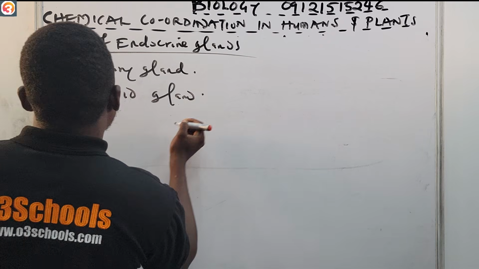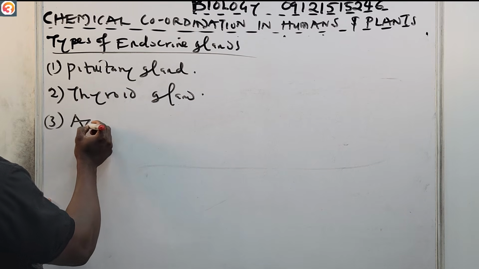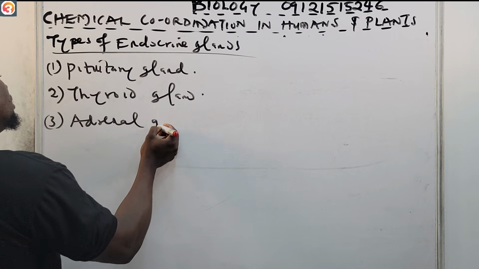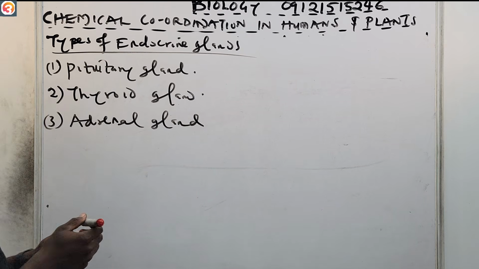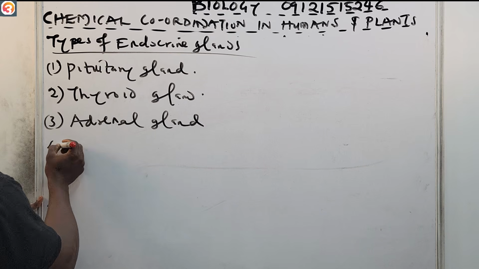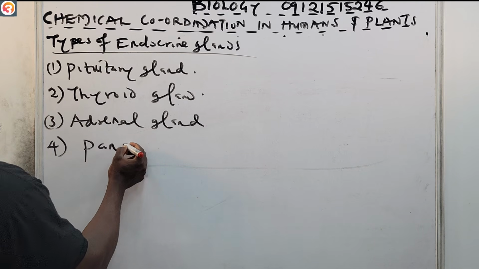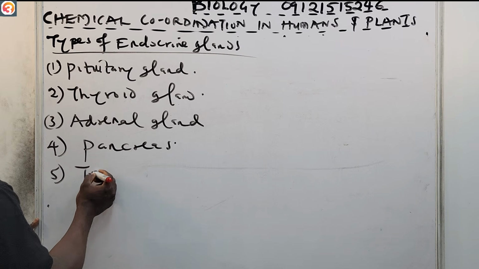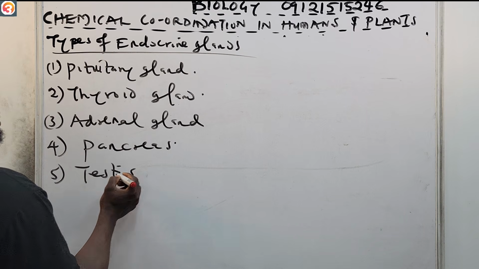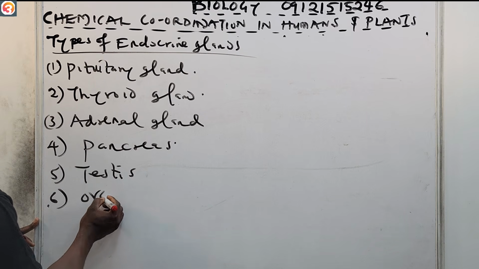Thyroid gland. Number three, we have the adrenal gland. This is the adrenal gland. We also have the pancreas. Number four, we have the pancreas. We have the testis also. Then number six, we have the ovary.